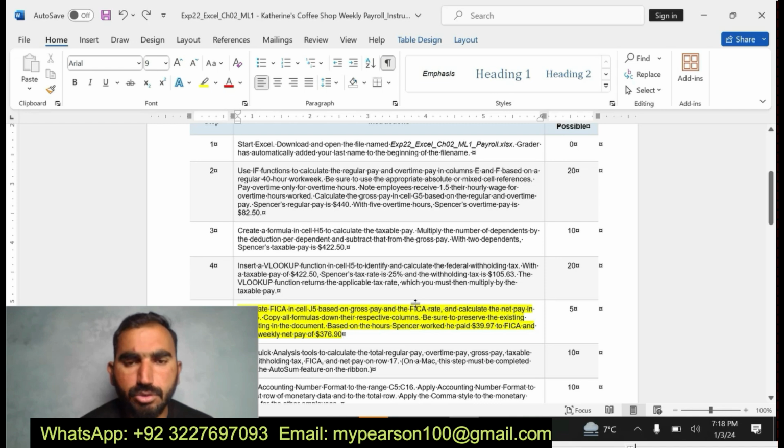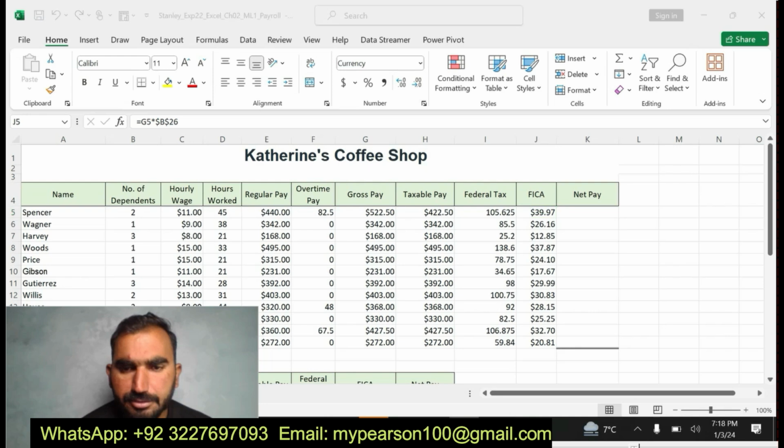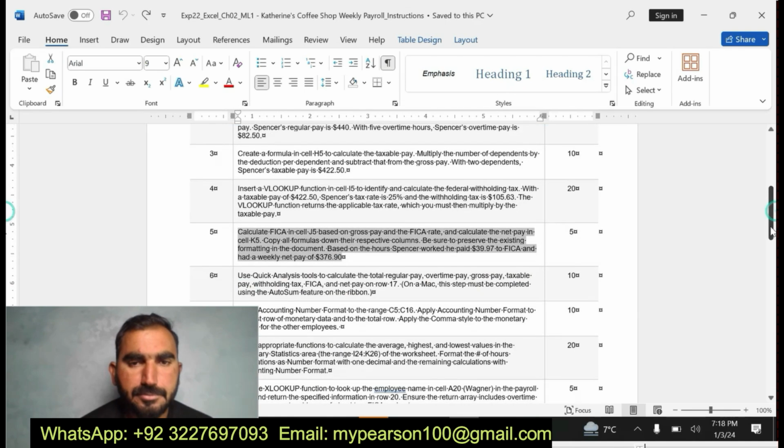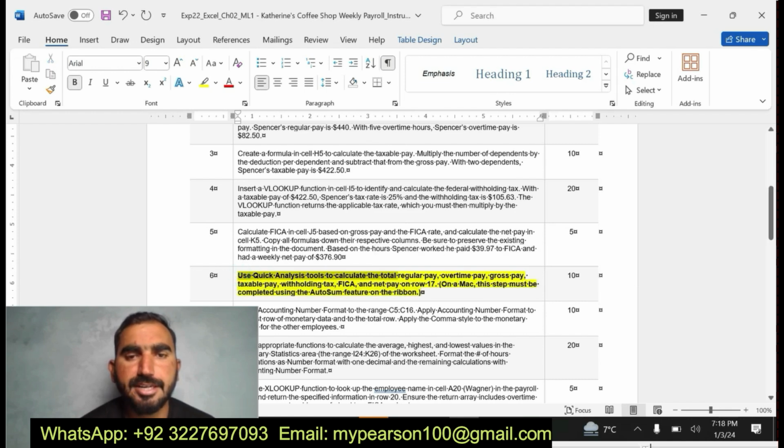Use the quick analysis tool to calculate. Now I'm going to use the quick analysis tool to calculate the total regular pay, overtime pay, gross pay, taxable pay, withholding tax, FICA, and the net pay on row 17.